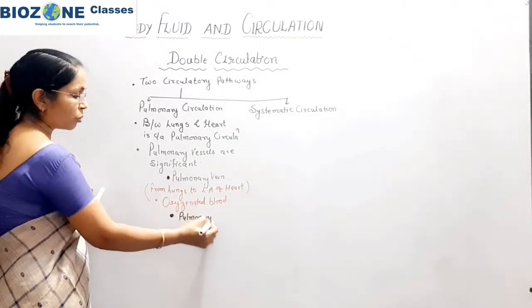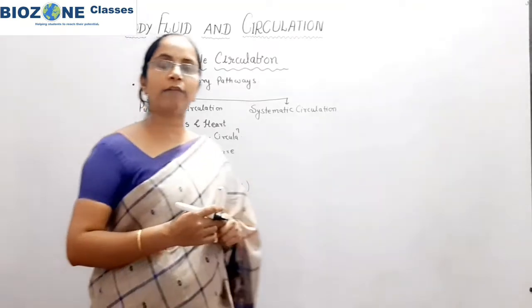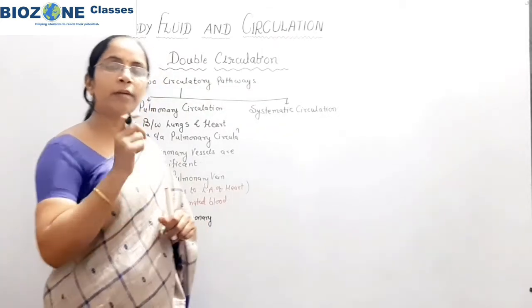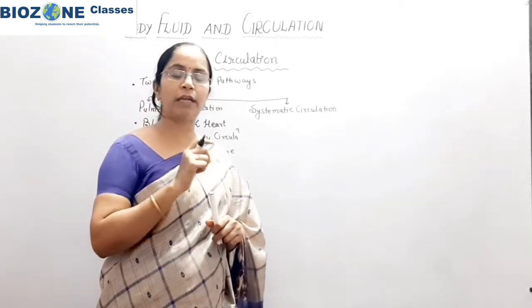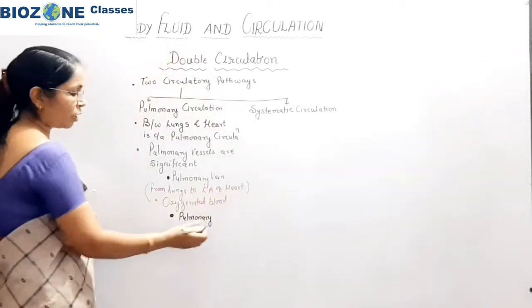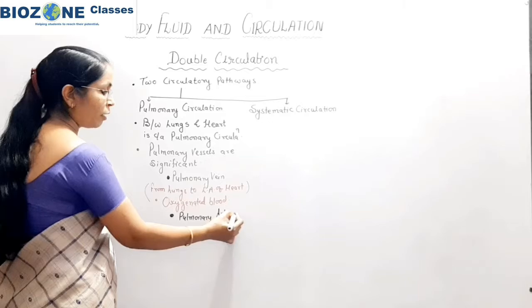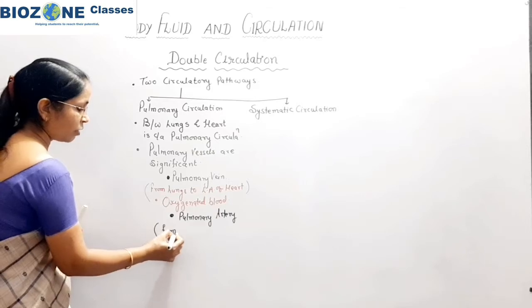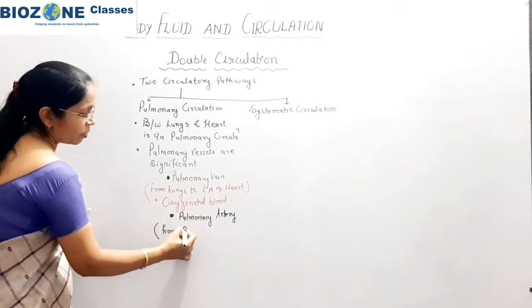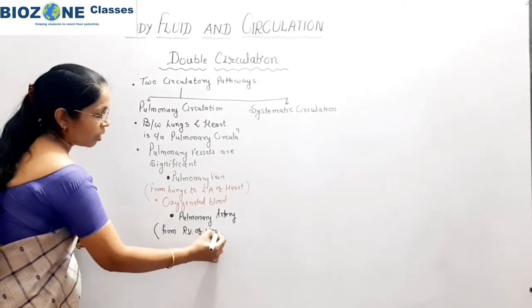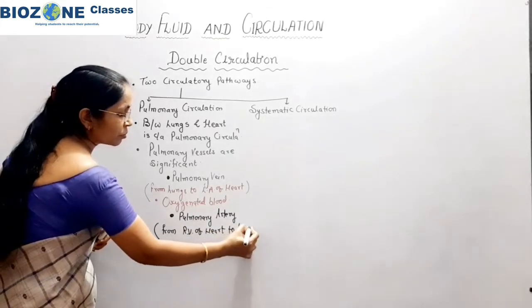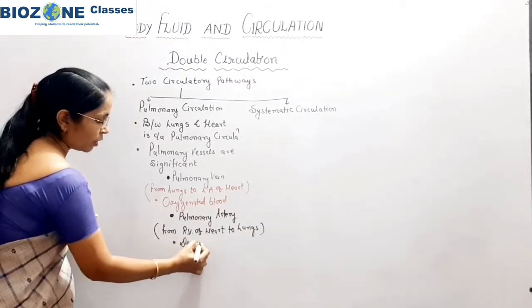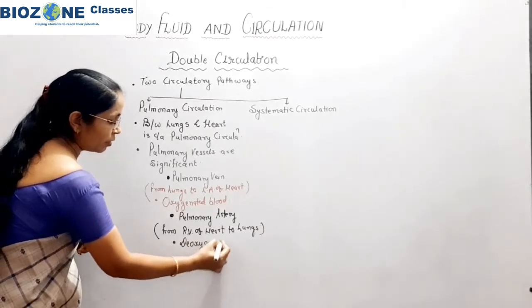Pulmonary artery, students, we already studied, develops from the right ventricle of the heart, and it brings deoxygenated blood from the right ventricle of the heart towards the lungs. So the pulmonary artery is an artery, but it is an exception to all other arteries, and it carries impure blood or deoxygenated blood towards the lungs.